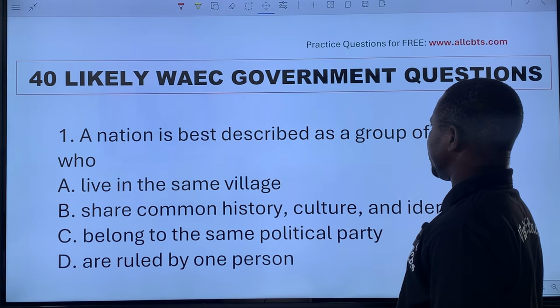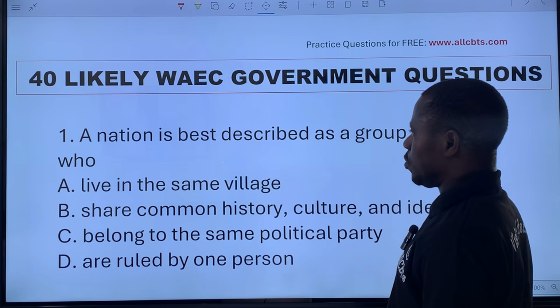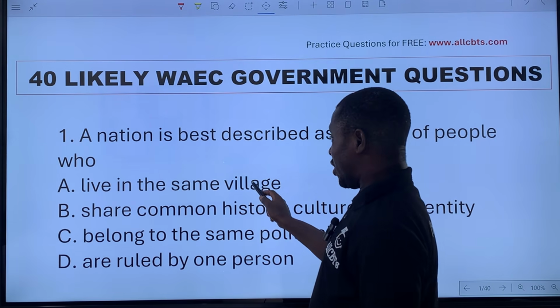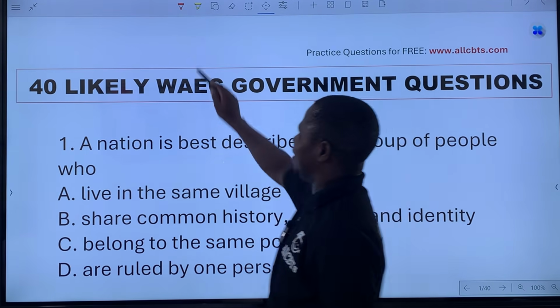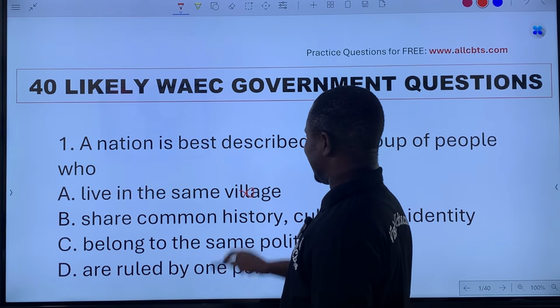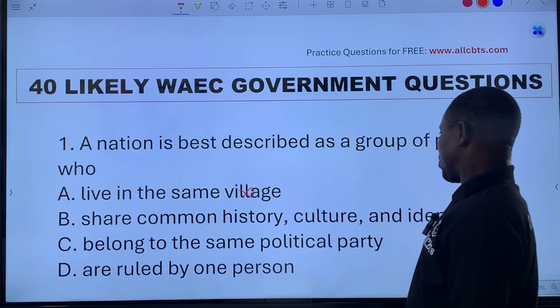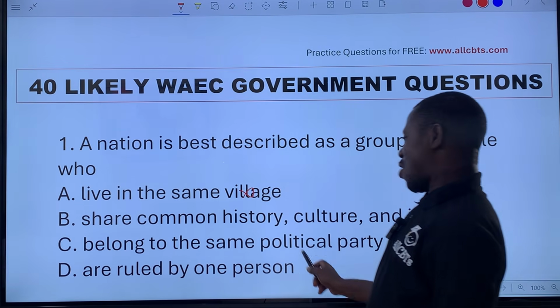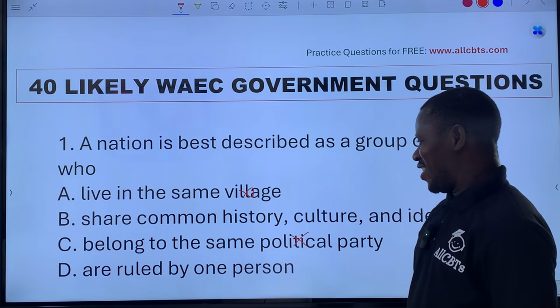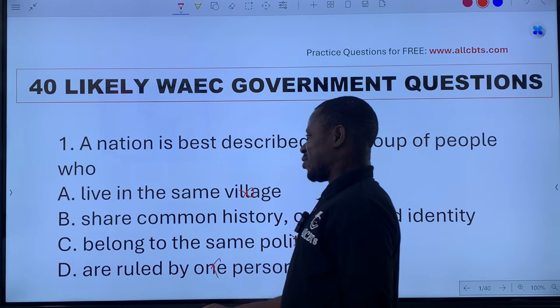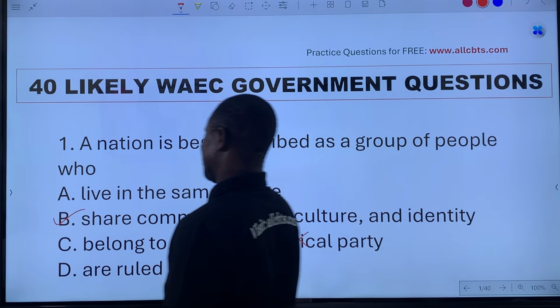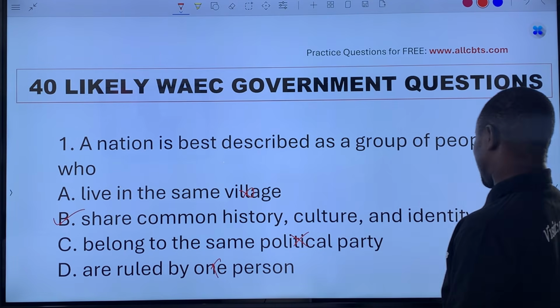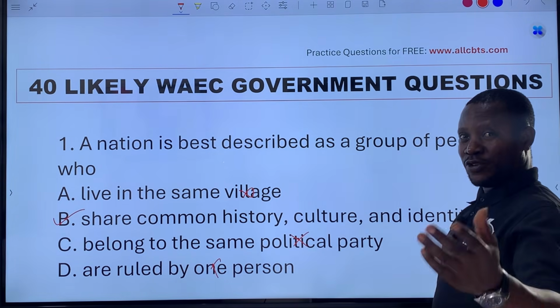A nation is best described as a group of people who live in the same village? No, that's funny. Share common history, culture, and ancestry, of course, yes. Belong to the same political party? No. Are ruled by one person? No. So the correct answer is option B: share common history, culture, and identity. You agree with me, right?